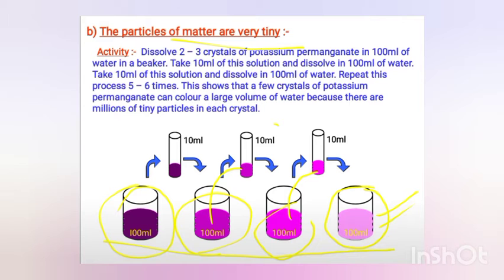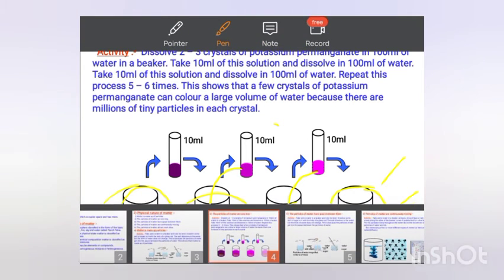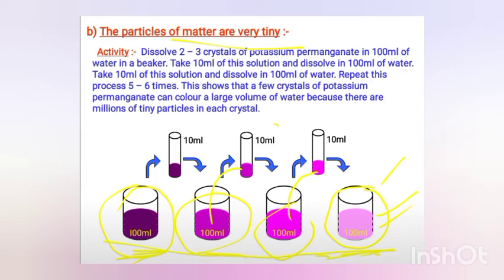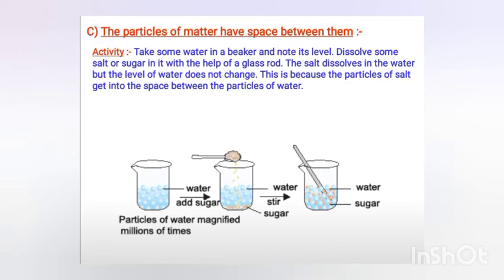From first to last, the color is still there, but it is lighter. At first it is dark pink, in the end it is light pink. So even a small amount of KMnO4 crystals has colored the entire solution. We can say that a few crystals of potassium permanganate can change the color of a large volume of water, because there are many small particles inside that crystal. So the particles of matter have space between them. We have already discussed this activity.